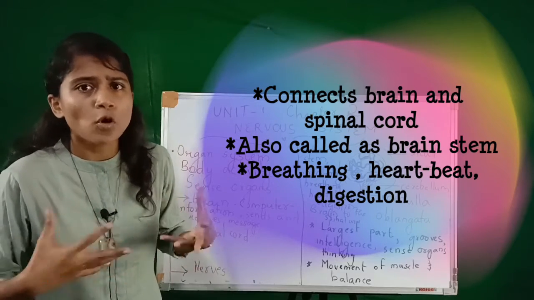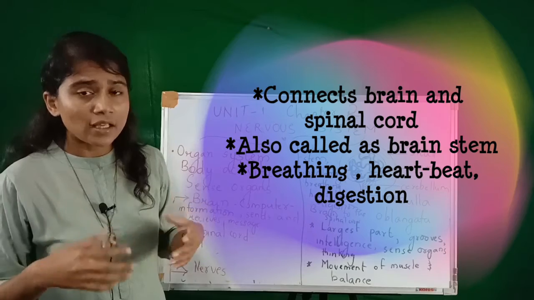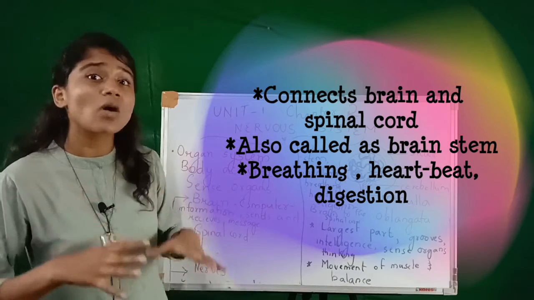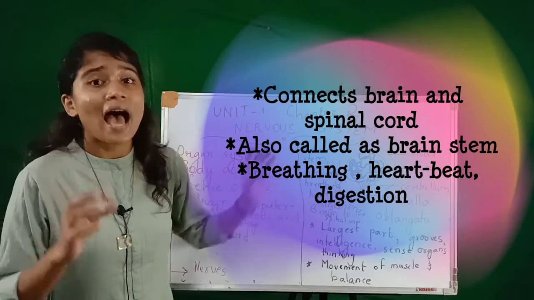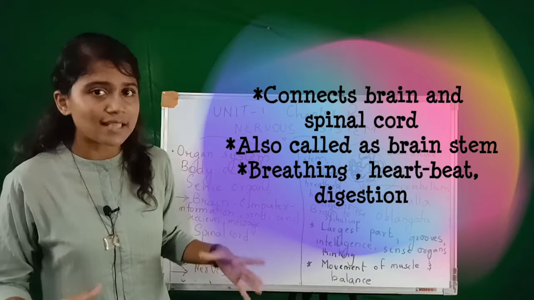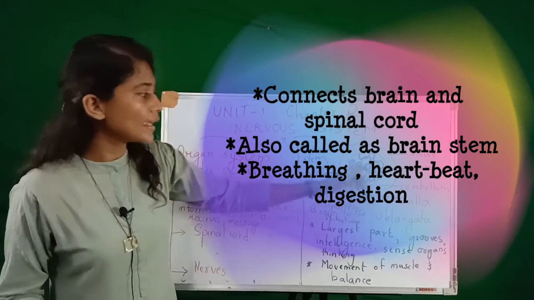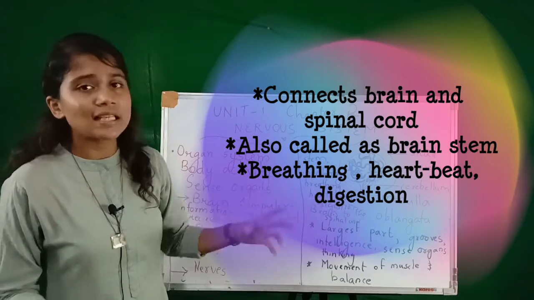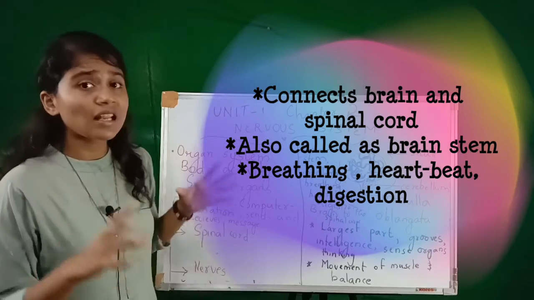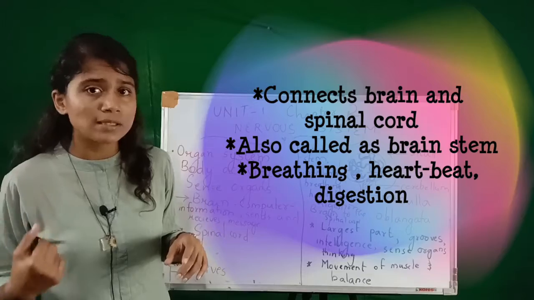We don't take much effort in breathing or in digestion. These are called involuntary activities because we are not directly taking part in them. So the medulla oblongata or brain stem helps in activities like breathing, heartbeat, digestion and so on, and it also connects the brain to the spinal cord.